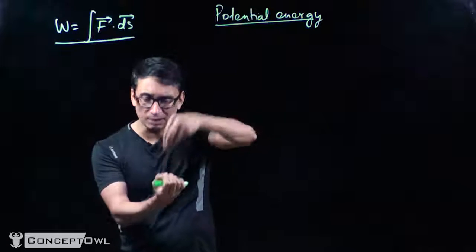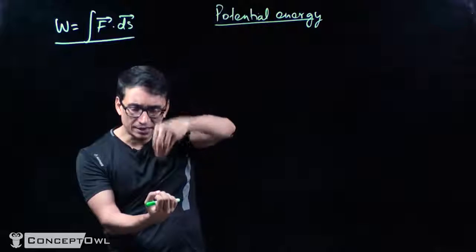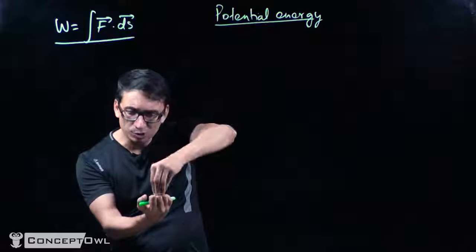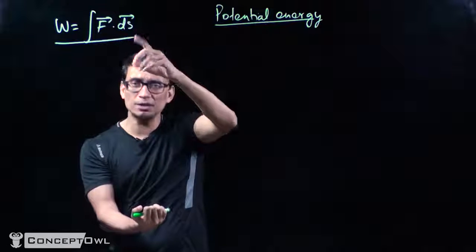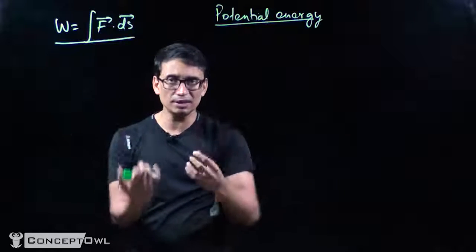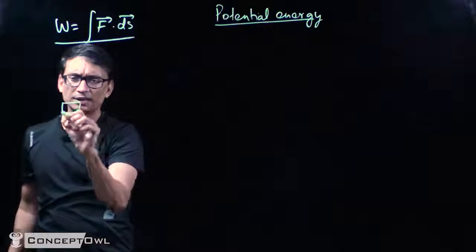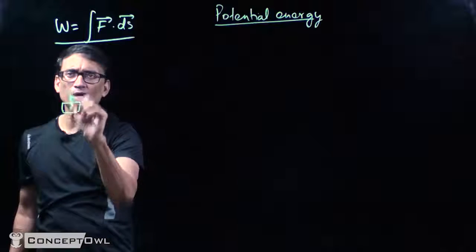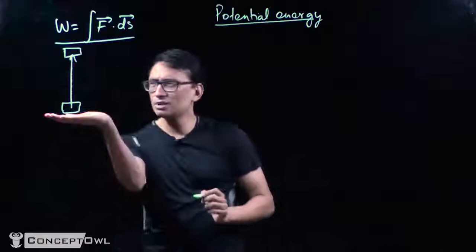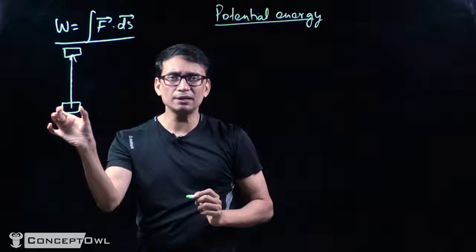And because it has got kinetic energy, it can do some work. How can it do work? It can hit some other object and cause a displacement. Once again, when the object is falling, it can hit another object, or some other body, and it can apply a force and cause a displacement. So when you apply a force and cause a displacement, it can do work. This is the idea behind the work energy equivalence. So I can say this, that if I take an object and lift it from point A to point B, this is my new position, then when I'm lifting, I'm doing some work, and if I leave it, this object comes back and it can do the work.